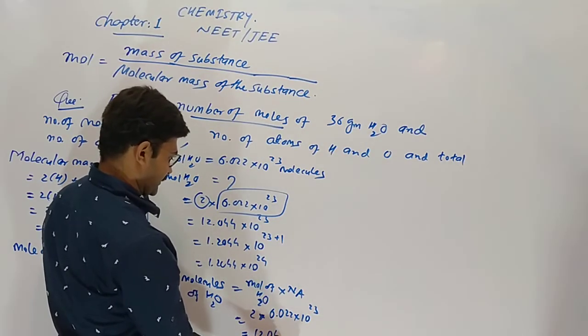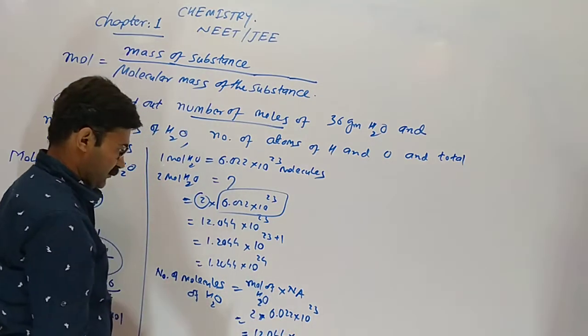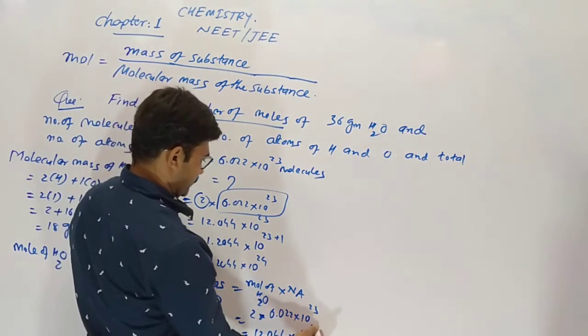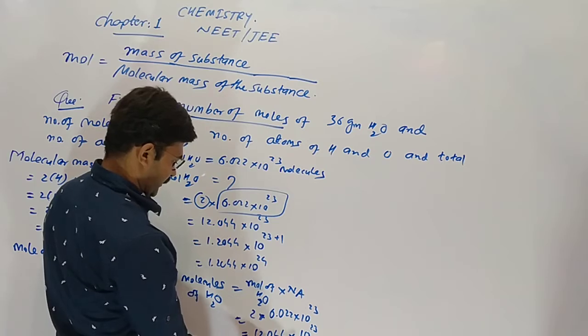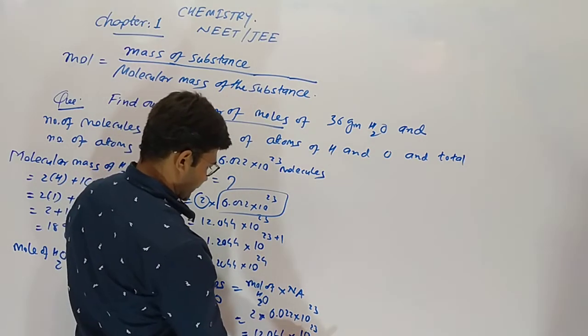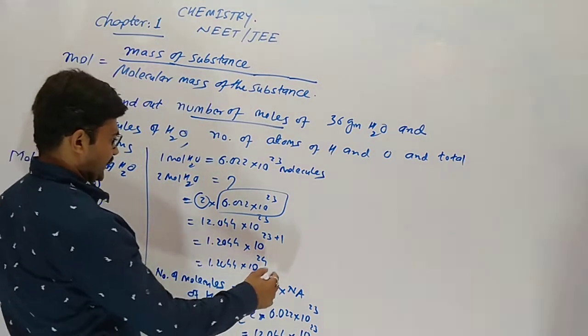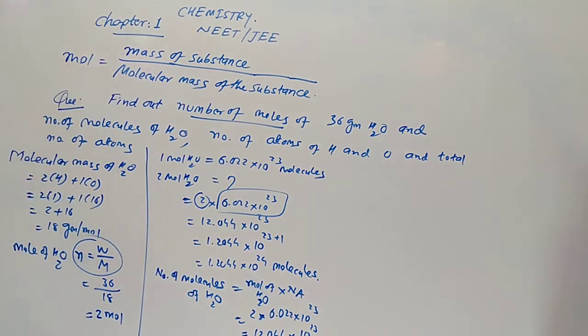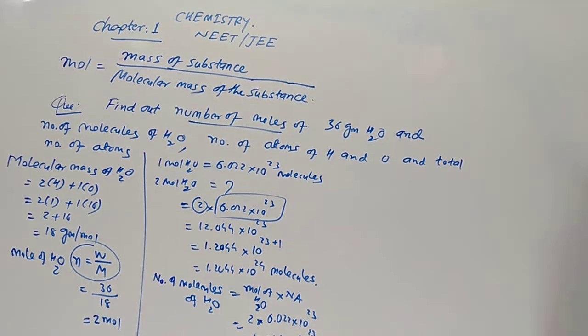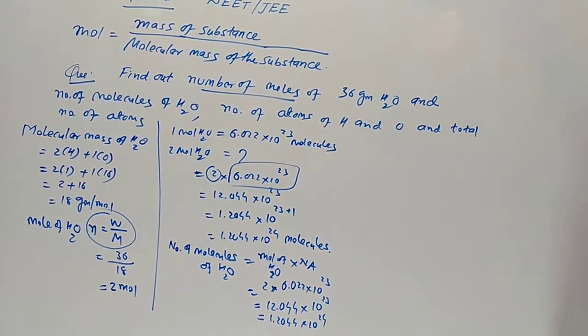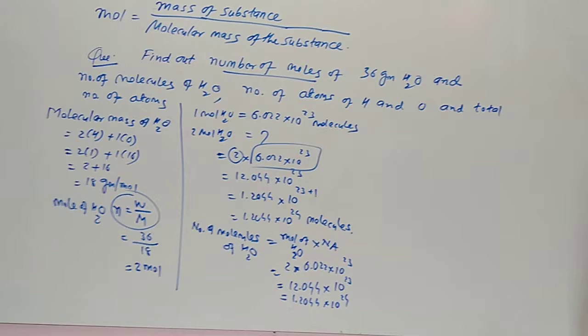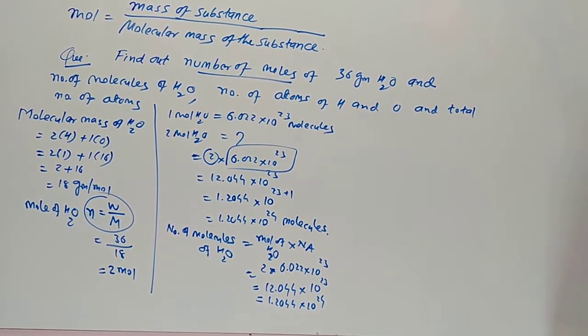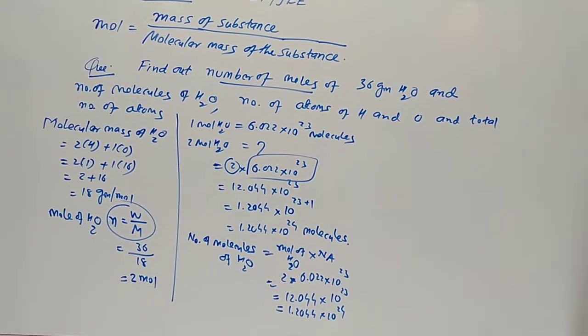So obviously the same answer, 12.044 × 10^23 means 1.2044 × 10^24 molecules of the water. Clear? This is our second answer. Molecules of the water is now derived. Understood?